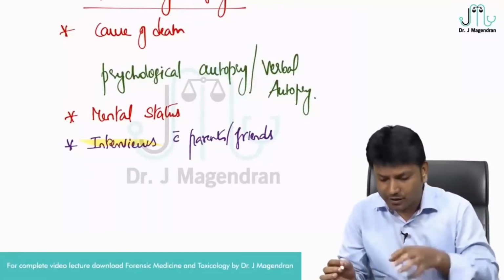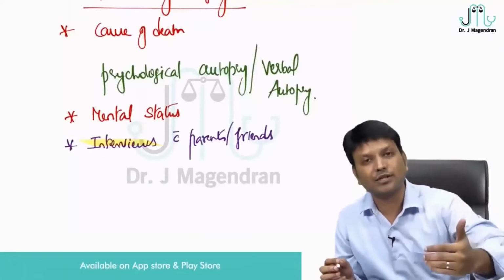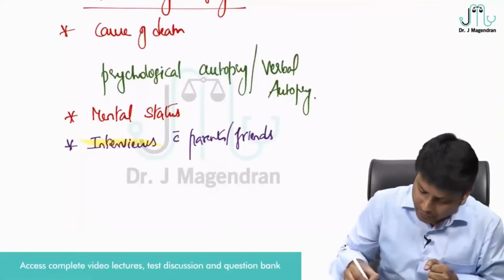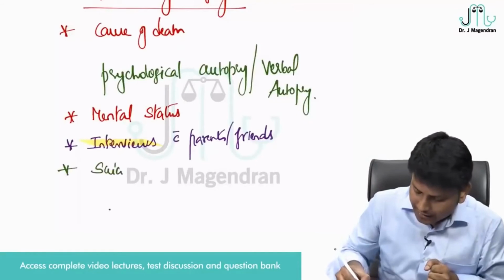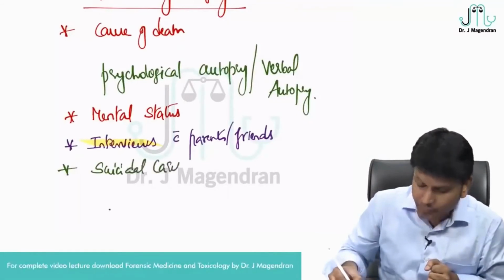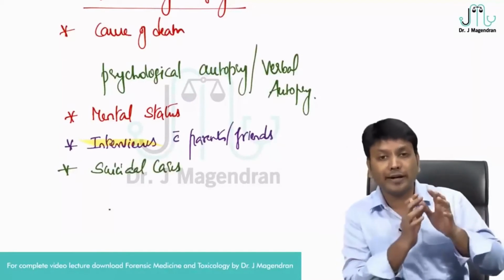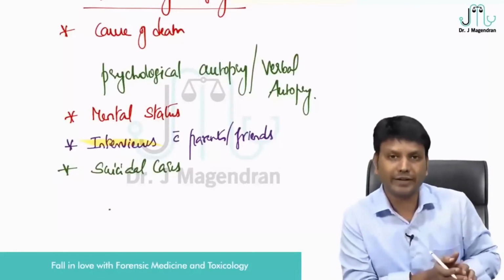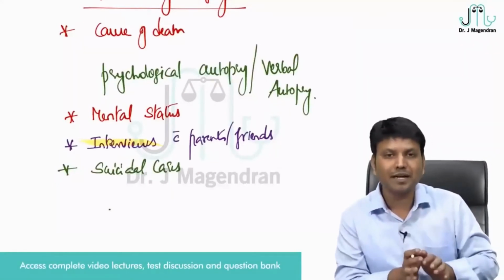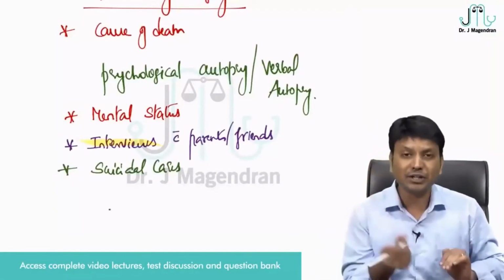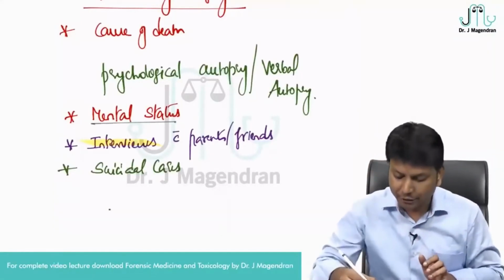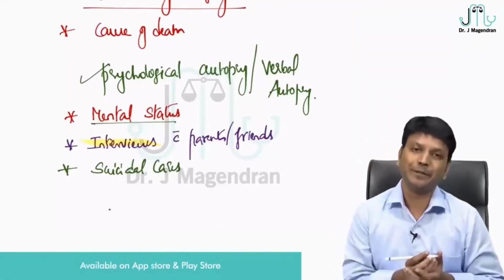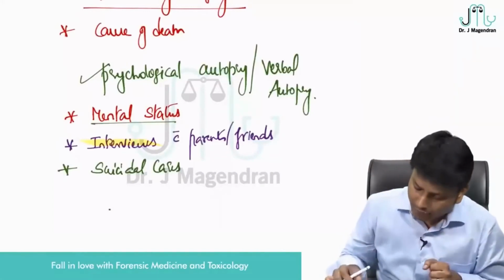Psychological autopsy is to assess the psychology of the patient. Verbal autopsy is done verbally, so that's why it is called verbal autopsy. As I told you earlier, it is done in suicidal cases. Remember friends, in suicidal cases, normally they will do a medico-legal autopsy to find out the cause of death. That is separate. But in addition to that, if you want to assess the mental status, you can do this psychological or verbal autopsy, where you will have interviews with the closest people.